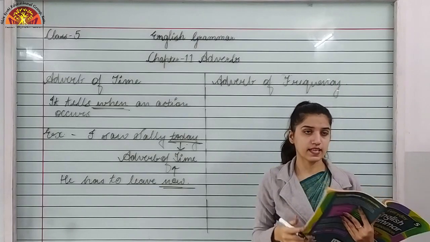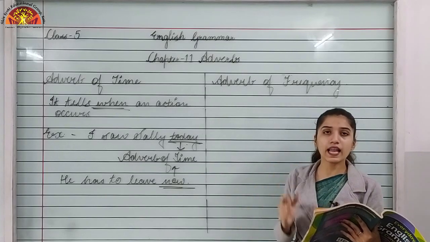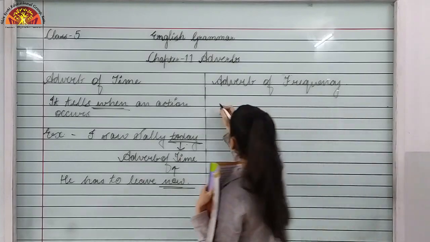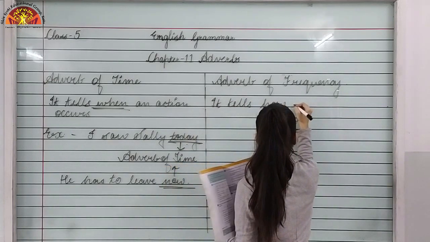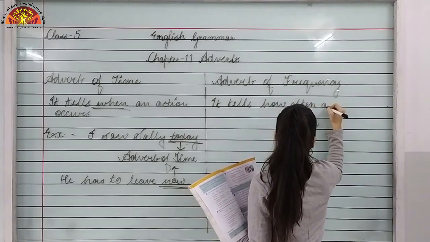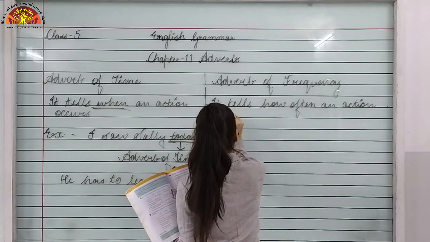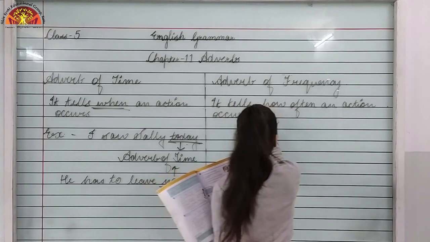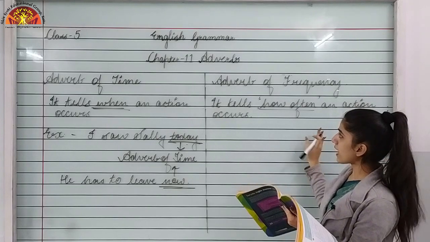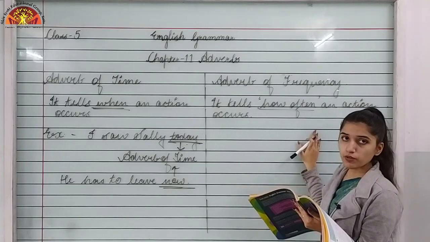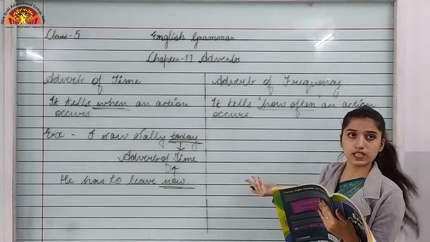So what does it tell us? It tells us how often, or in other words how many times, an action took place. So it tells us how often an action occurs. You have to keep this in mind, that how often, and if you have to identify the adverb of frequency in a sentence, you have to question it with how often. Or I can say how many times.